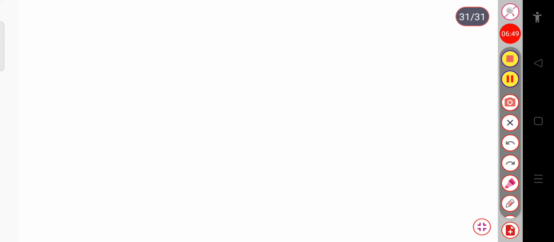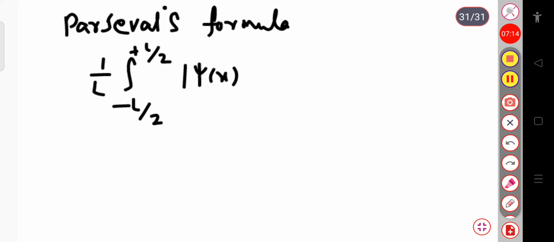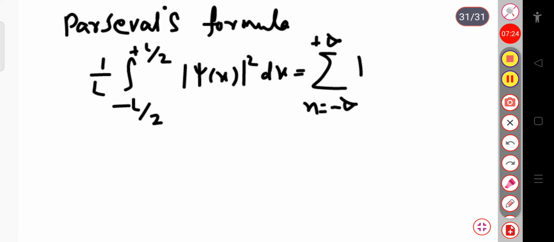Let me write Parseval's formula: 1 by L, integration from minus L by 2 to plus L by 2 of mod psi of x squared dx, is equal to the sum over n from minus infinity to plus infinity of modulus C_n squared.